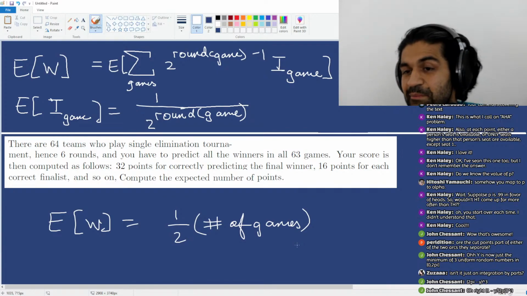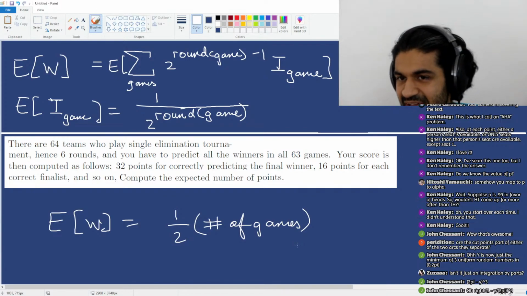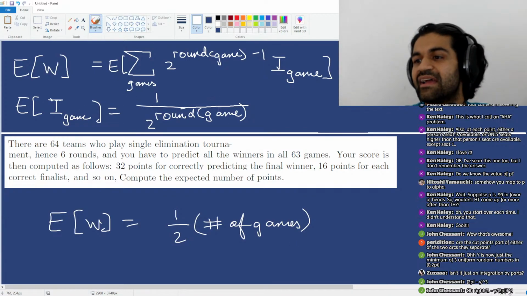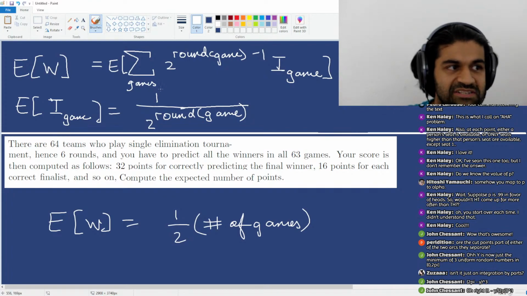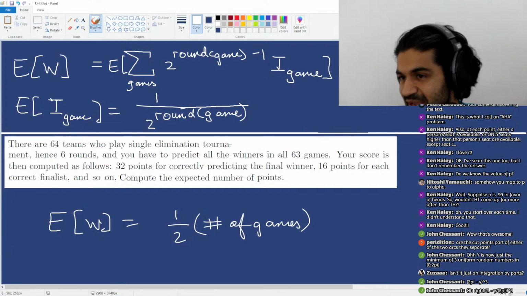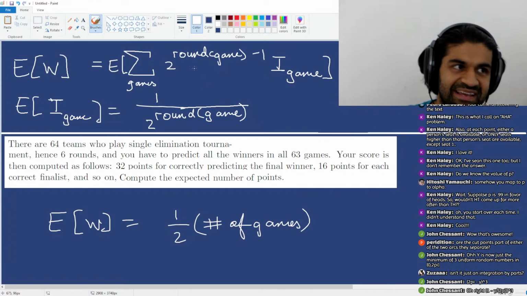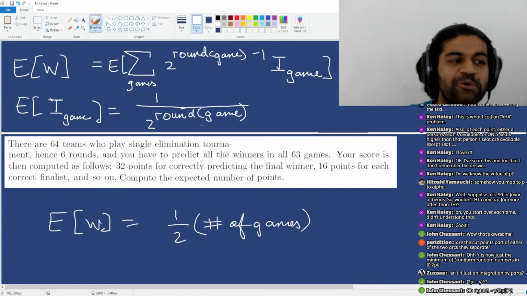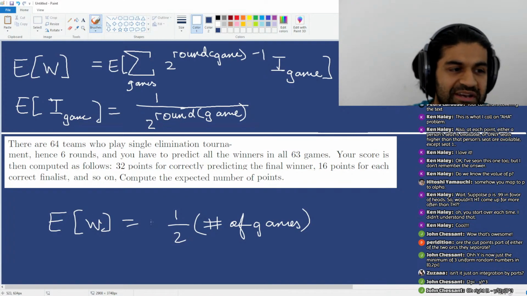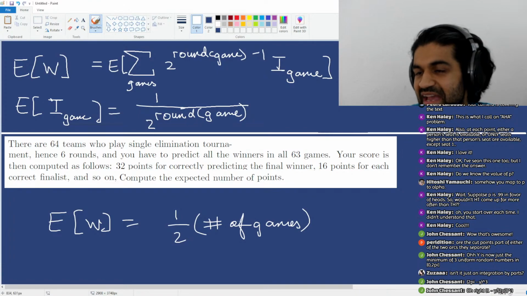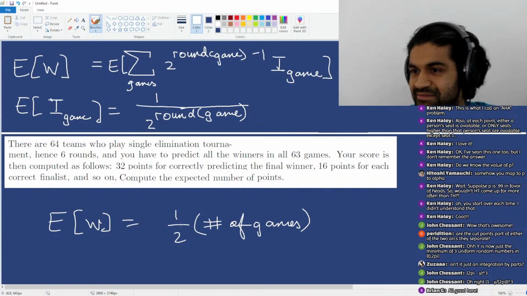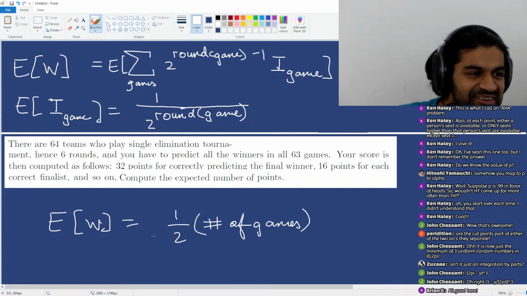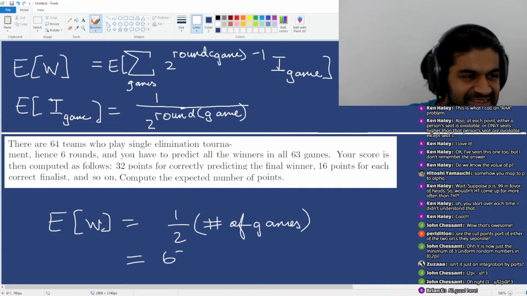That's wild, huh? Let me know if there are any questions about this. So the probability that I make money on a game is 1 over 2 to the round that the game is in, and the amount of money I make in a game is 2 to the round that the game is in minus 1. You multiply those two numbers, you always get a half. So the expected value of my winnings will be 1/2 times the number of games. Amazing, huh? So this is just 63 over 2.